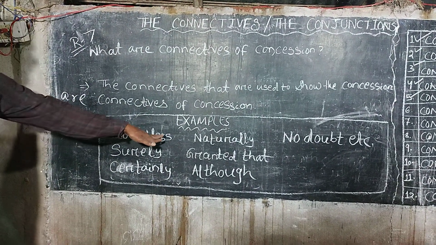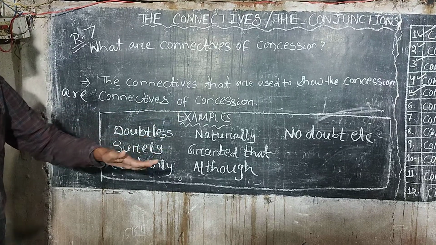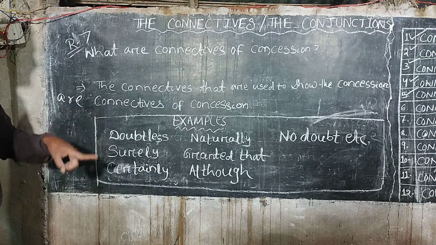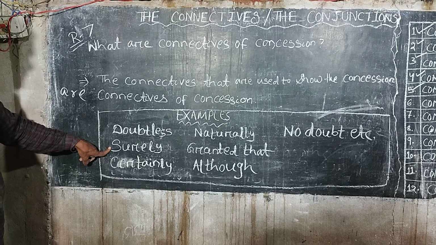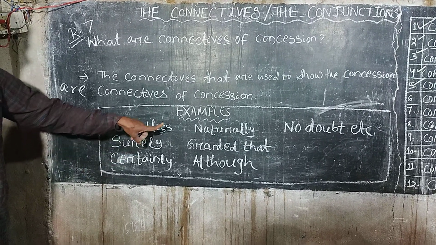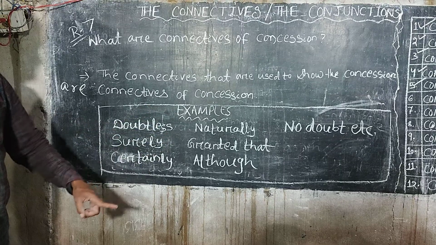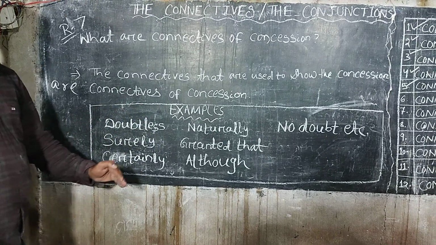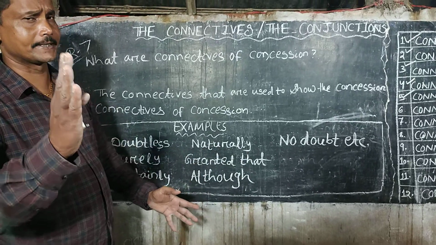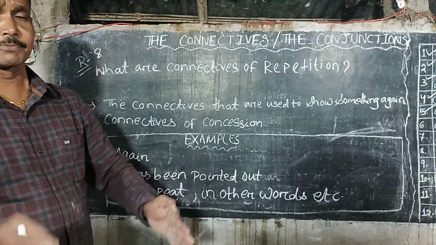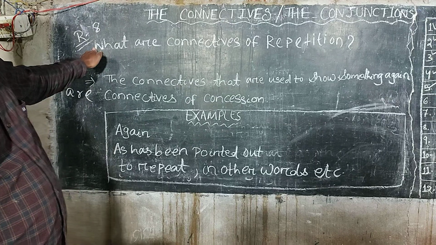So, what are the examples of connectives of concession? These are the examples: doubtless, surely, certainly, naturally, granted that, although, no doubt, etc. The connectives of concession. Let's proceed to rule number 8.